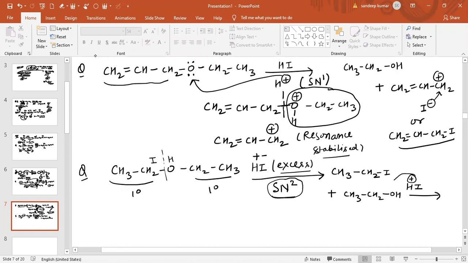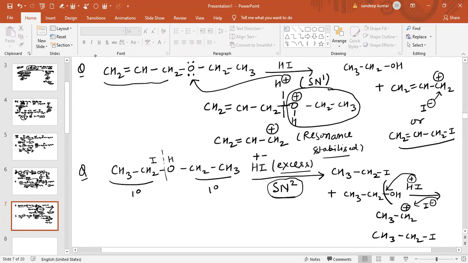This H plus will attack on this oxygen, so this leaving group will be removed, and CH3-CH2 plus is obtained. Now this I minus will attack on this, so the product obtained is CH3-CH2I.